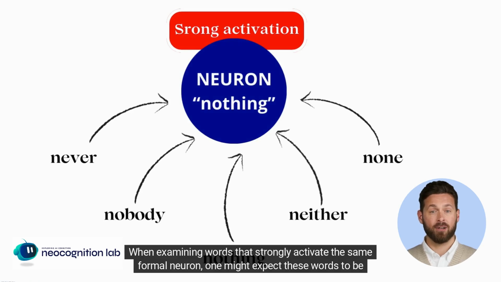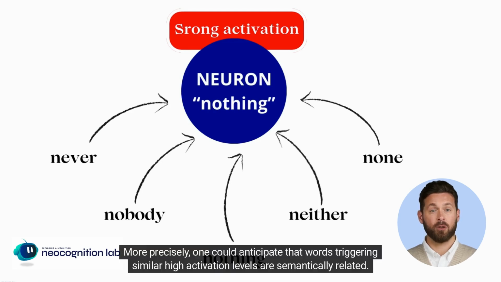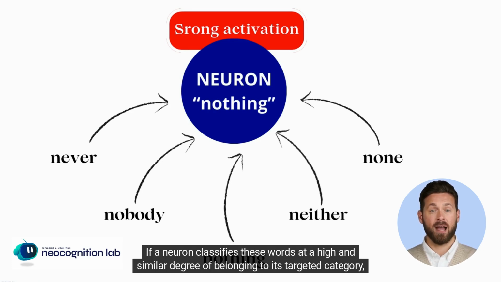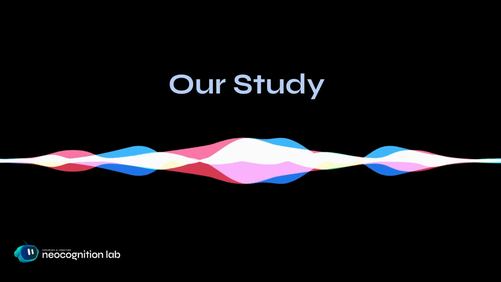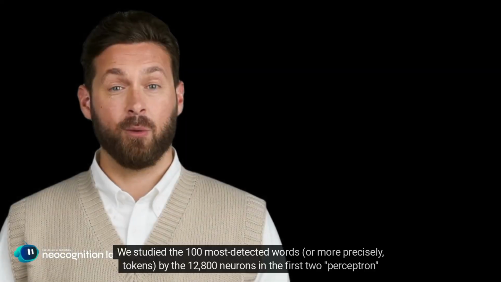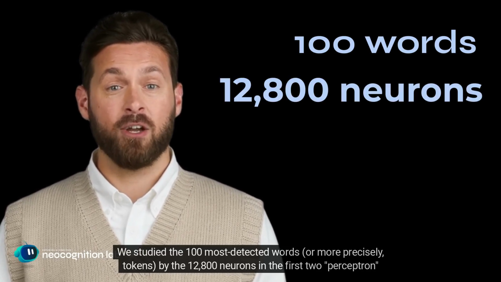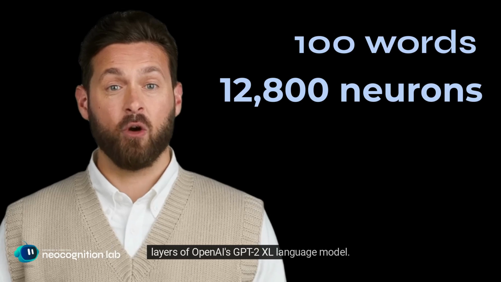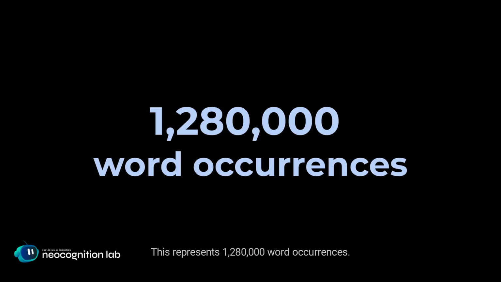When examining words that strongly activate the same formal neuron, one might expect these words to be semantically close, as in the example above. More precisely, one could anticipate that words triggering similar high activation levels are semantically related. If a neuron classifies these words at a high and similar degree of belonging to its targeted category, this should imply semantic proximity. We studied the 100 most detected words, or more precisely, tokens, by the 12,800 neurons in the first two perceptron layers of OpenAI's GPT-2 XL language model. This represents 1,280,000 word occurrences.